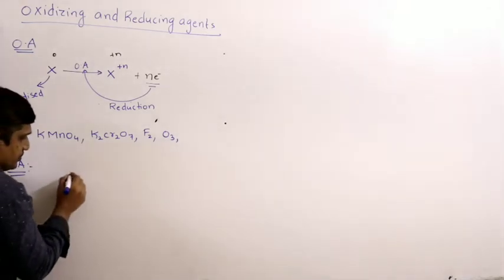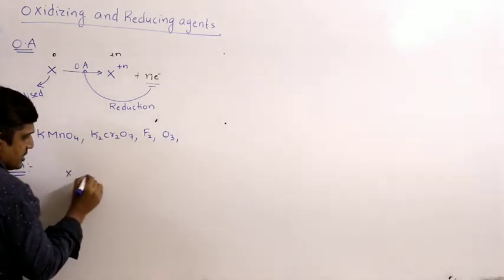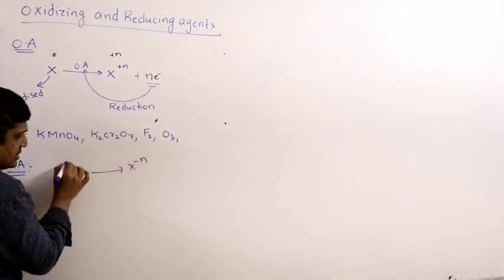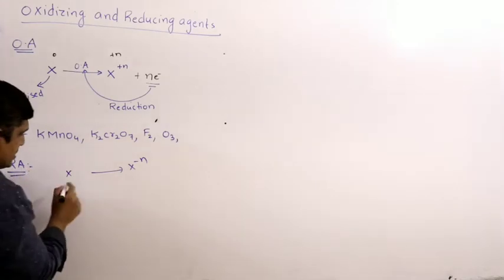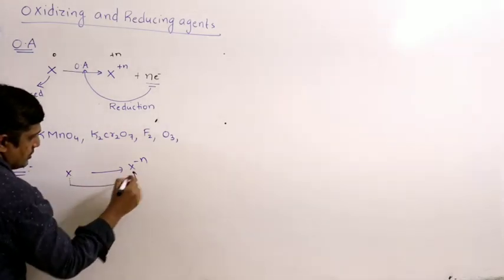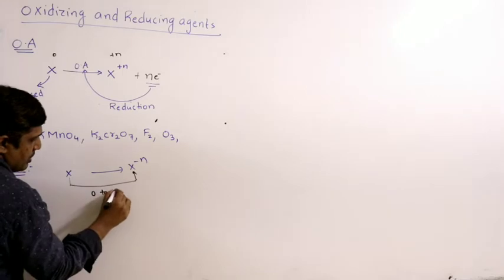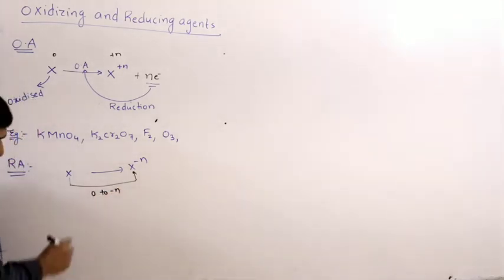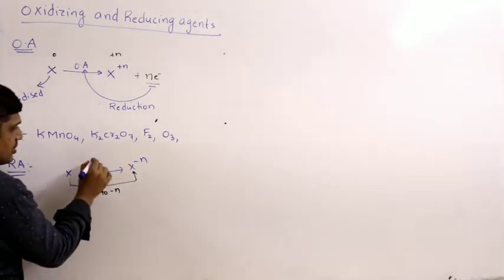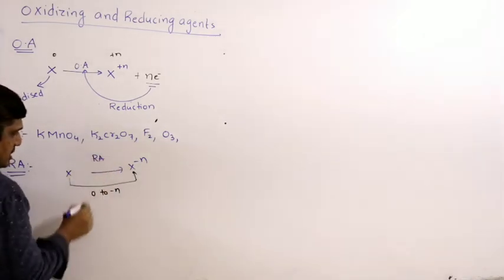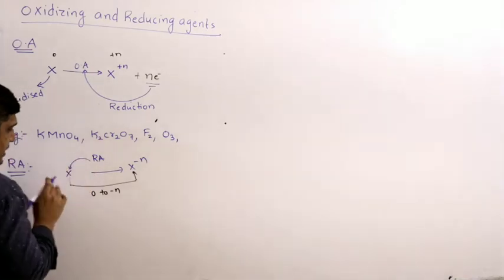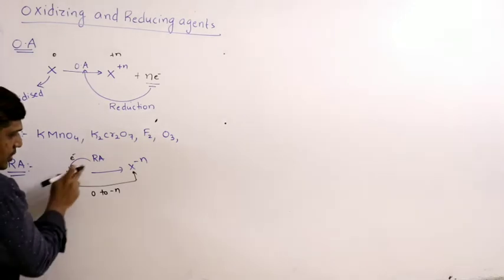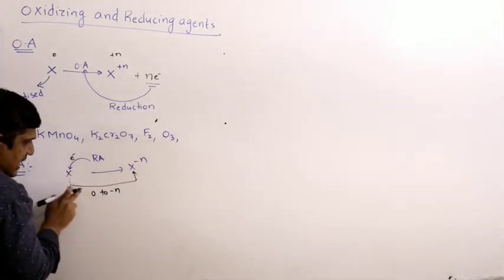So let us assume X is converted into X minus N. So X changing its oxidation state from 0 to minus N. That means it is gaining N electrons. Now who has to provide this N electrons? Some reducing agent. The reducing agent provides electrons. So reducing agent reduces X.